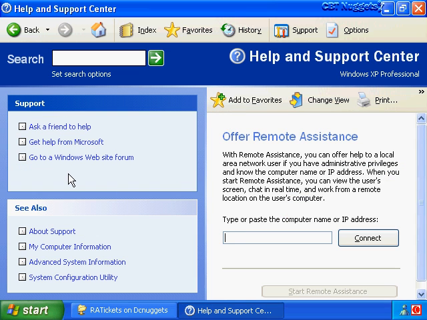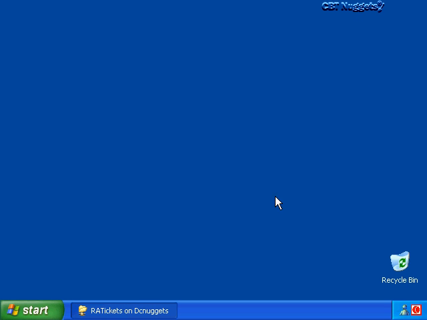Click on that, and from here you would enter the host name or the IP address of the novice user's computer, click on the Connect button, and then the novice user would see a little dialog box stating that a Remote Assistance connection request is trying to be established. Would you like to accept this? And once they click on Yes, that Remote Assistance connection will have been established. So this is a really slick method to allow the expert user to establish a Remote Assistance session on behalf of the novice user.